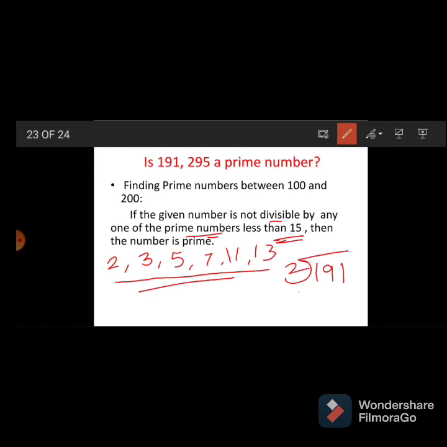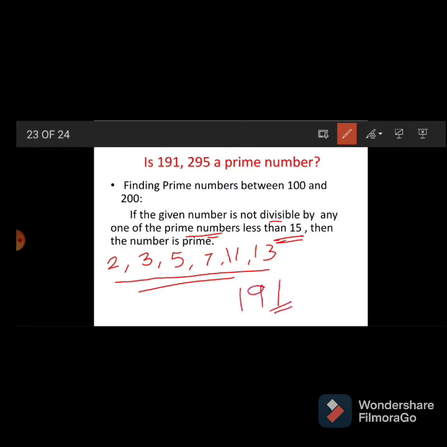191 divided by 2, 191 divided by 3, it's a time consuming method, and at exam time it is not possible, especially for competitive exams. Then what have to do? We have to use the divisibility test. For the divisibility test I will make one video and upload it soon. Then see, 191 is divisible by which number? See, how to check? Is it divisible by 2?